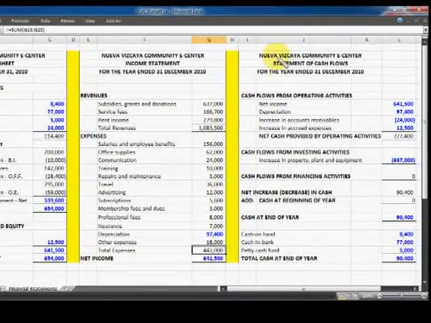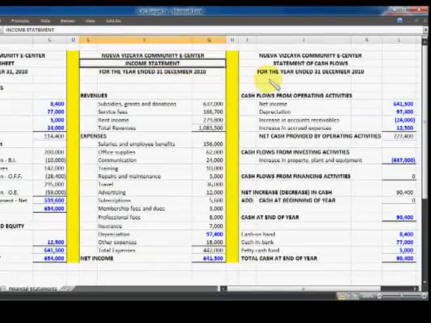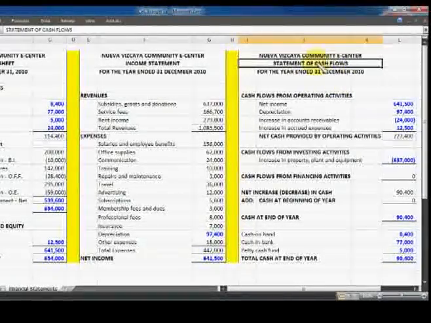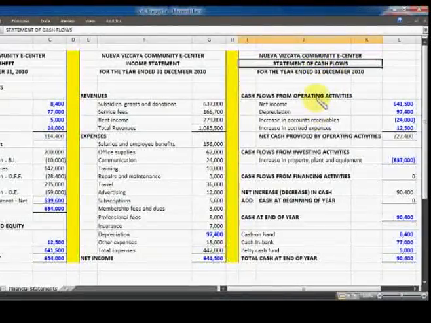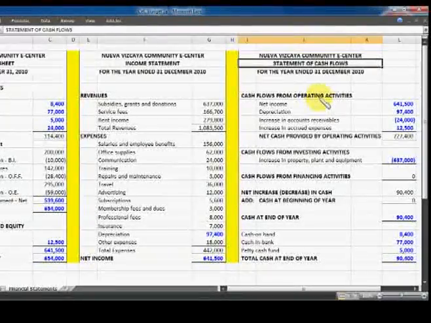The third basic statement for the CEC is the statement of cash flows, which, just like the income statement, is a report for a given period of time, in this case for the year 2010. The statement of cash flows actually presents the cash inflows and the cash outflows of the CEC.